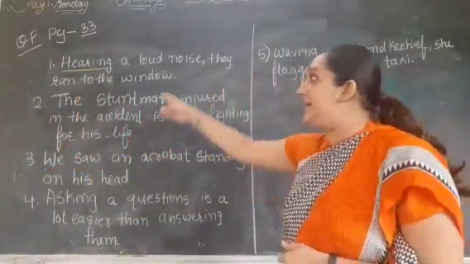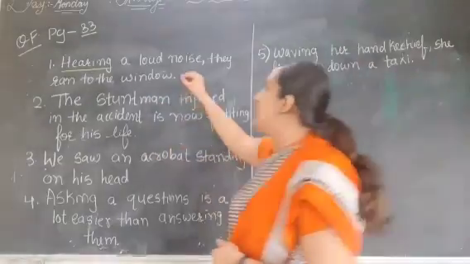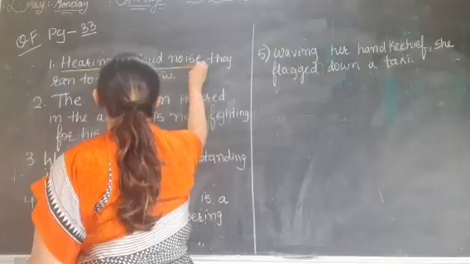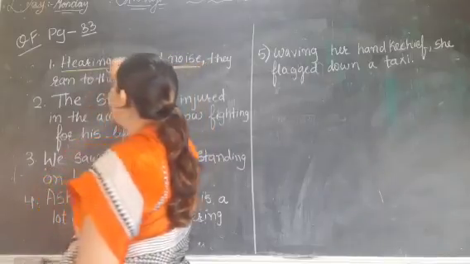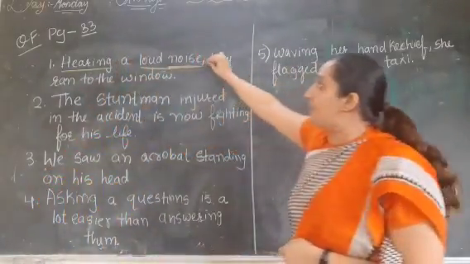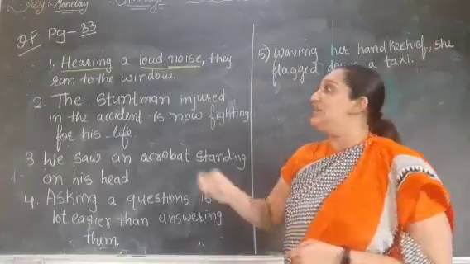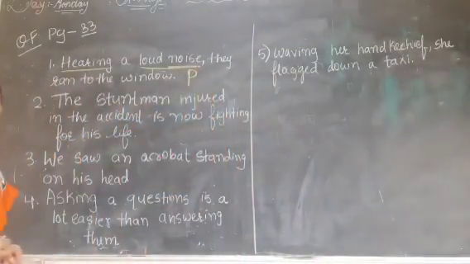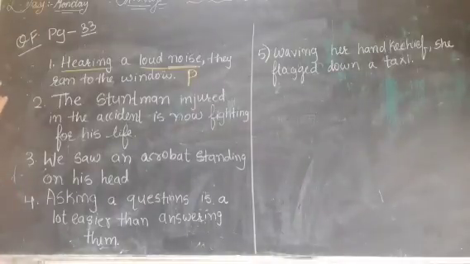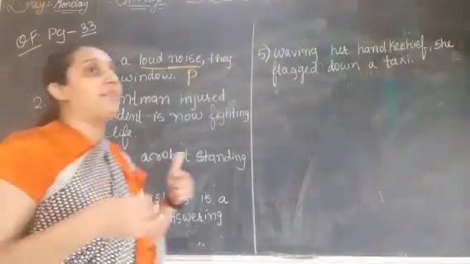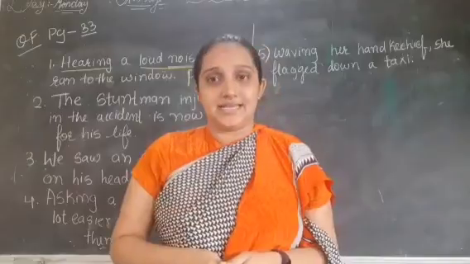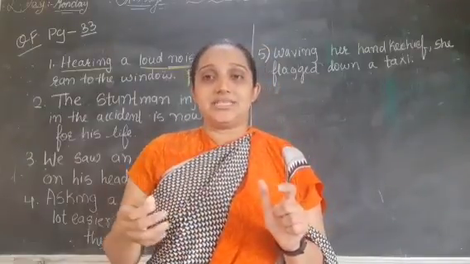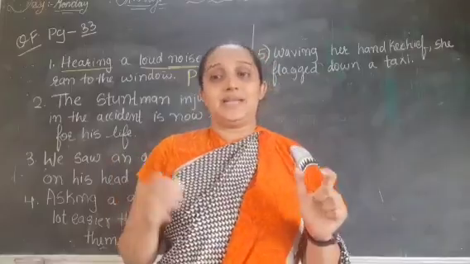Here the noun is noise. How was the noise? Loud. So hearing is performing as an adjective, so this will be a participle. When the ing form is performing as an adjective, then that will be a participle.